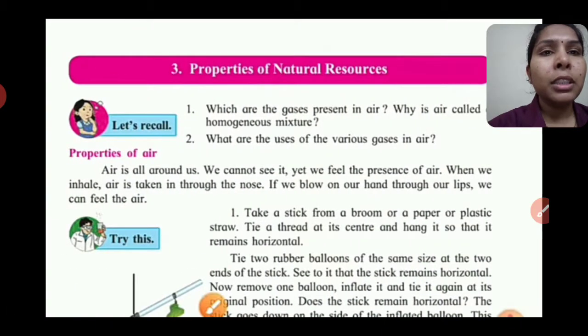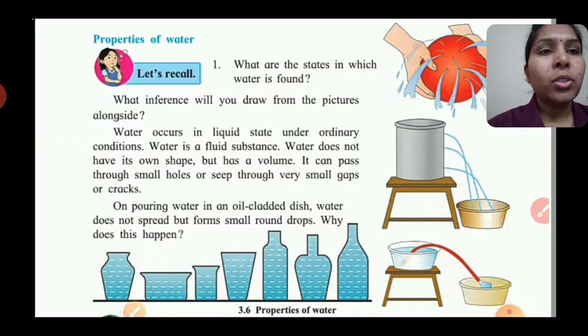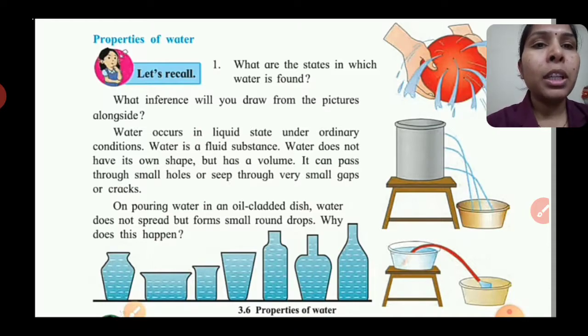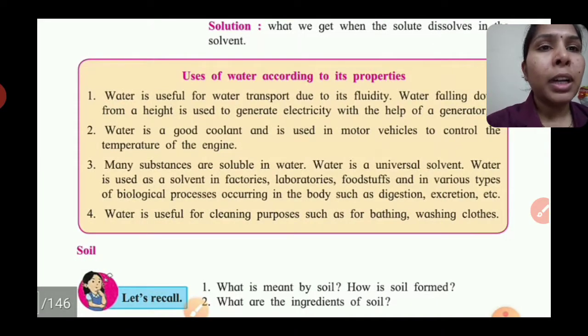So in the last lecture we saw the third topic in our textbook, that is the properties of natural resources. In that topic we completed the first natural resource, that is air, and studied some properties of air. We also saw another resource, that is water, and completed the properties of water. Here we see the remaining part for water, the second natural resource: the uses of water according to its properties. So listen carefully and try to understand.